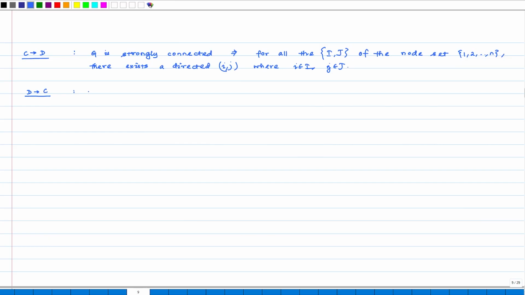Let us see. So, we start by picking some node i from the overall node set. Now, let us denote R i as the set of all those nodes which are reachable from the node i.